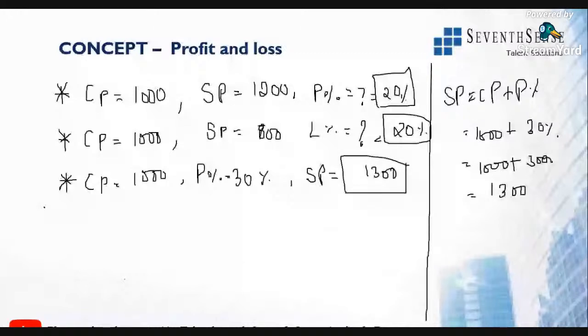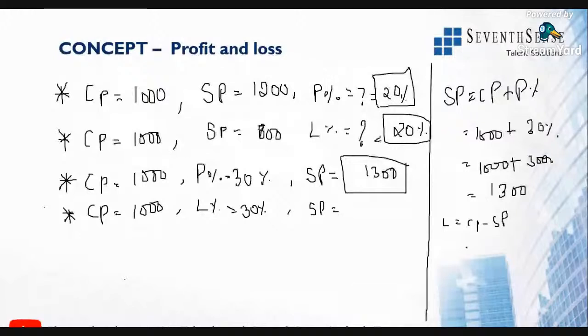Clear? All right. So now, if cost price is 1000 rupees, same value I'll take. Loss percentage, again the same, which is 30%. What is the selling price? Simple. We know the loss formula, right? It is cost price minus selling price. So here, selling price is equal to cost price minus loss. So that will be 1000 minus 30% of 1000. So it will be 1000 minus 300. That is nothing but 700 rupees.